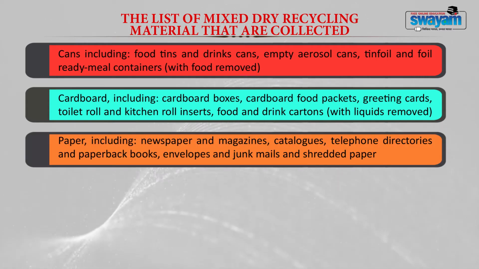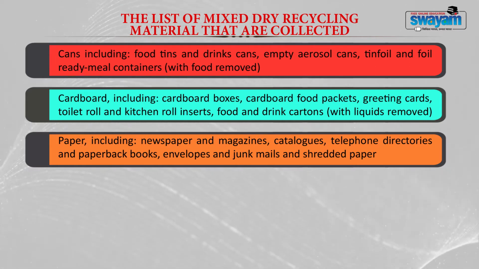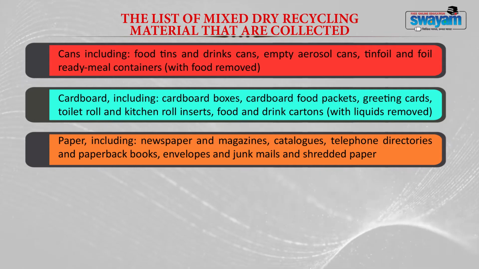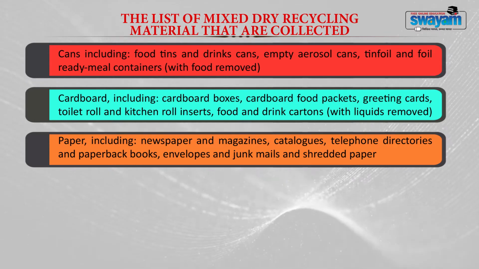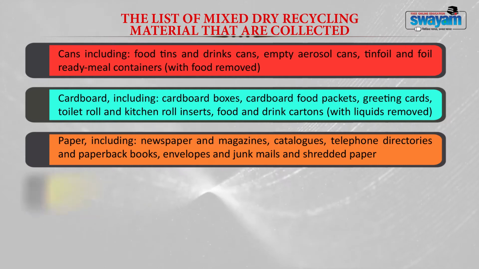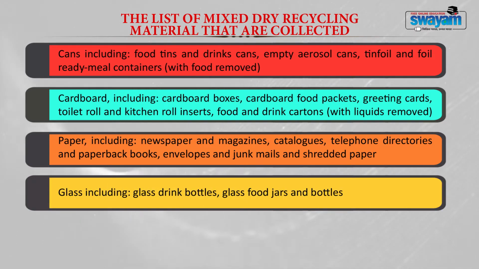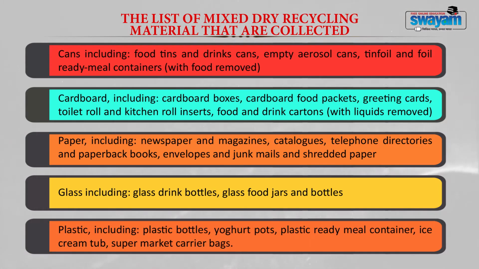Paper includes newspapers and magazines, catalogs, telephone directories, paperback books, envelopes and junk mail and shredded paper. Glass includes glass drink bottles, glass food jars and bottles. Then plastic includes plastic bottles, yogurt pots, plastic ready meal containers, ice cream tubs, supermarket carrier bags, etc.